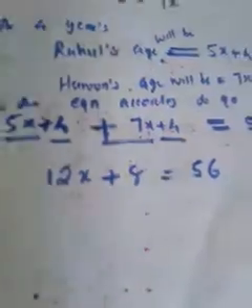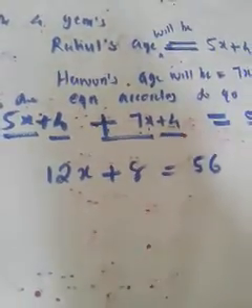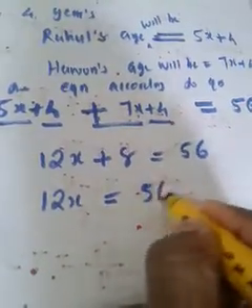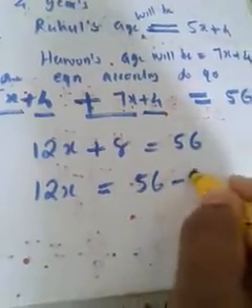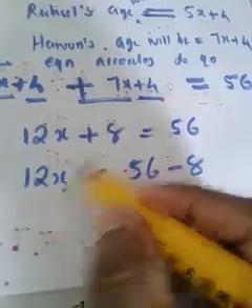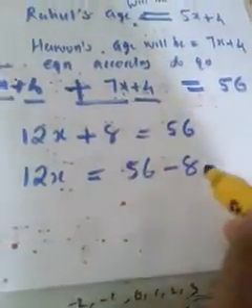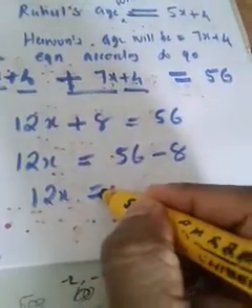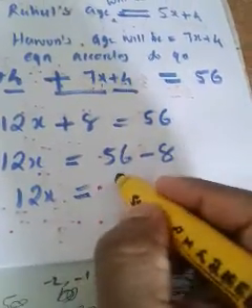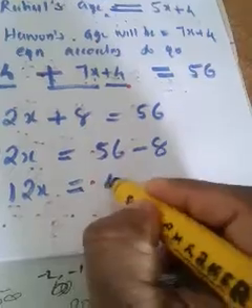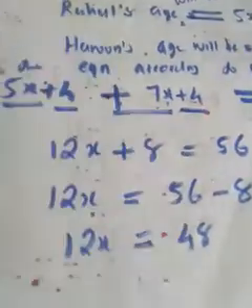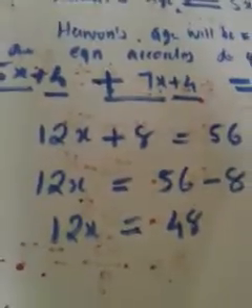Now it is time to maintain 12x on the left side and take plus 8 to the right side. 12x is maintained on the left side, the right side is 56, and when you take this plus 8 to the right side, it becomes minus 8. So it becomes 12x is equal to 56 minus 8. Can you say that? 48. So we got the value of 12x as 48.